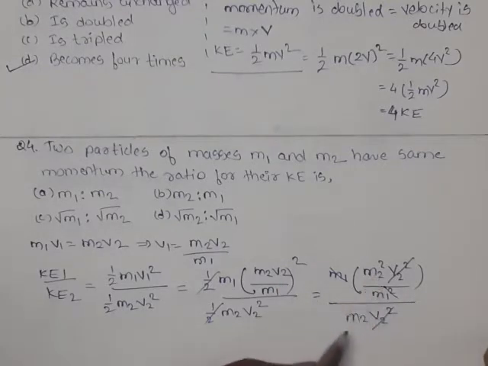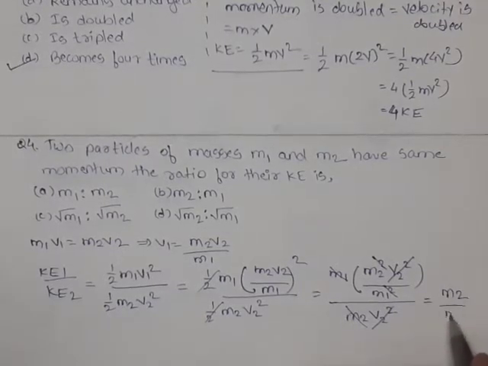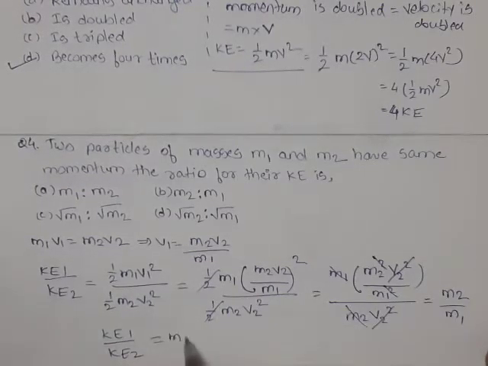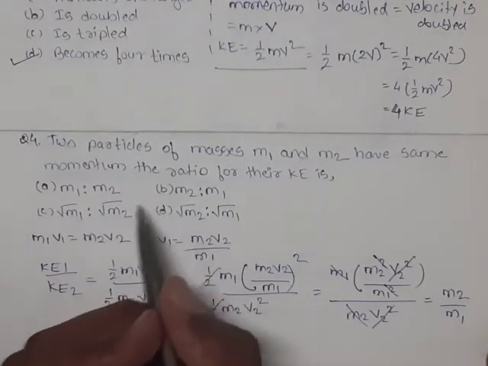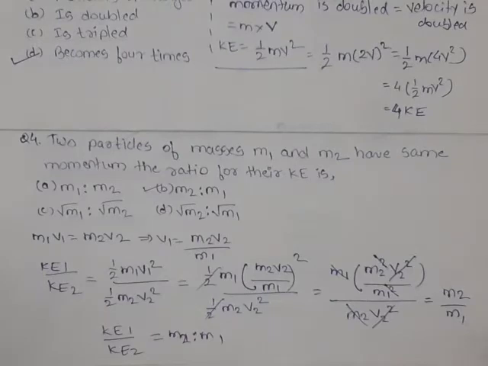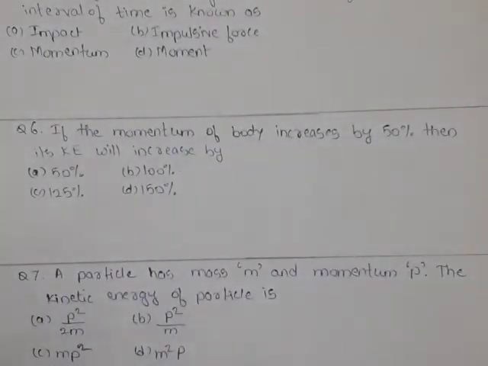This is m2 square and this is m2, so one m2 gets cancelled. So the remaining is m2 upon m1, or we can say the ratio of kinetic energy KE1 upon KE2 is equal to m2 is to m1. So for question 4, option B, m2 is to m1, this answer is correct.